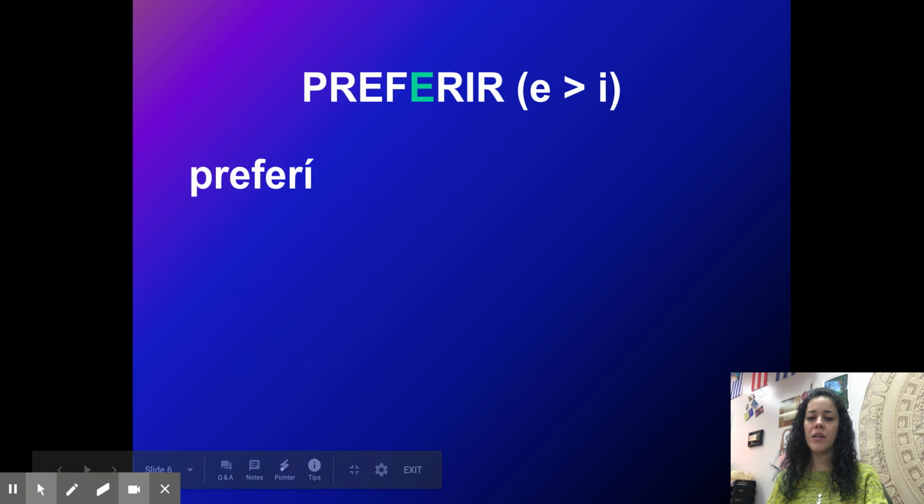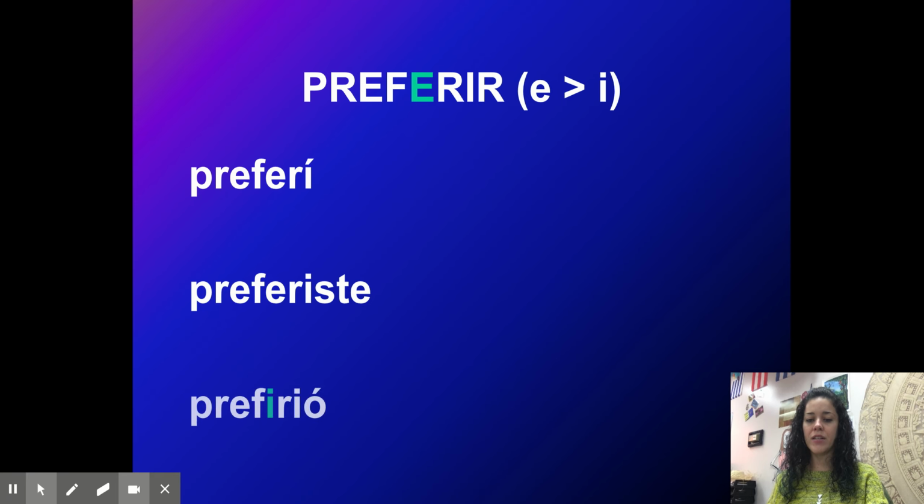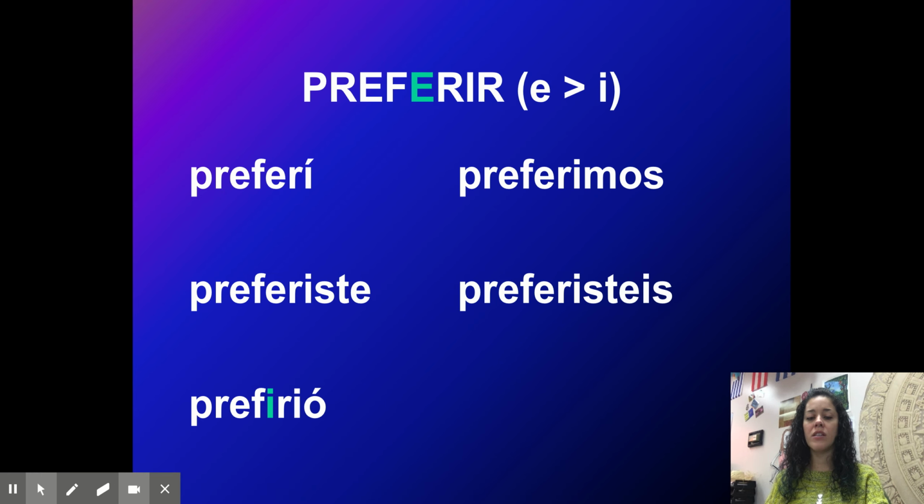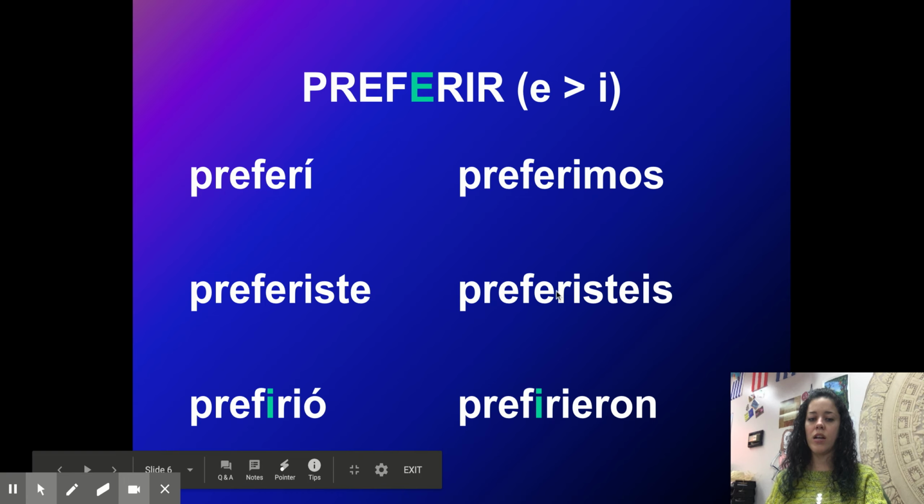Preferir, I prefer: preferí, preferiste, prefirió. So notice didn't stem, didn't stem, stemmed. Preferimos, preferisteis, and then prefirieron. Didn't stem, didn't stem, stemmed. So again, the flip-flop. Only the bottom stem in the preterite tense.